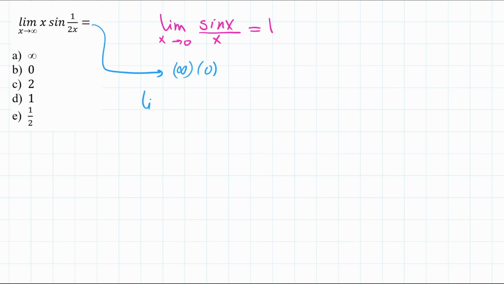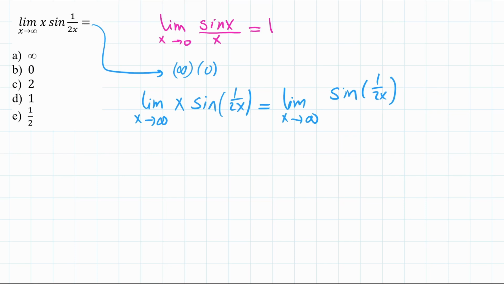So that limit, which is the limit as x goes to infinity of x multiplied by sine of 1 over 2x, could be written as the limit as x goes to infinity of sine of 1 over 2x divided by 1 over x. Well, this looks very similar to the famous limit, except that I have to deal with the 2 in the argument of the sine in the numerator.